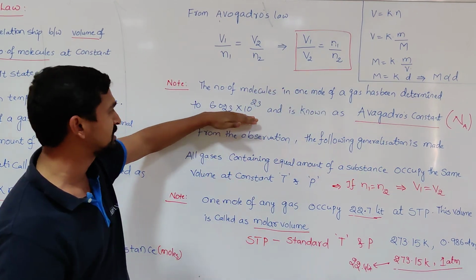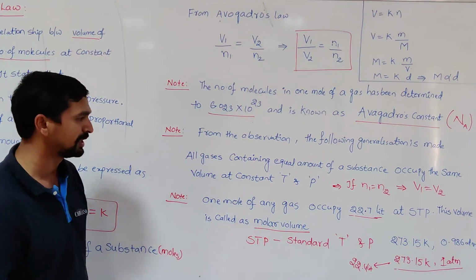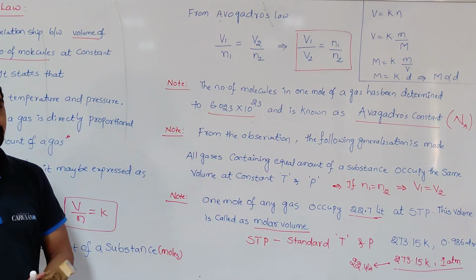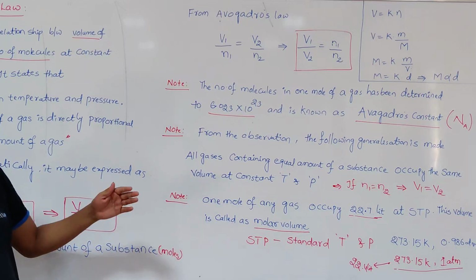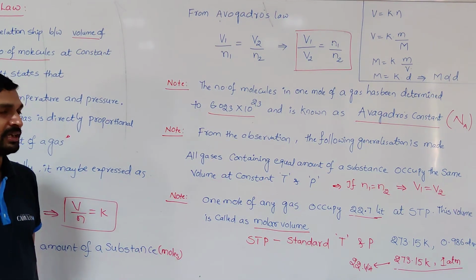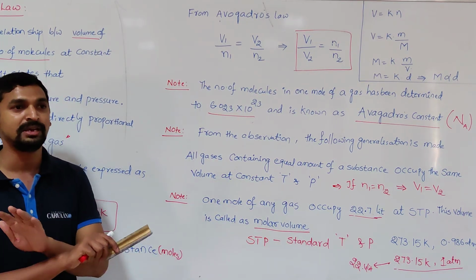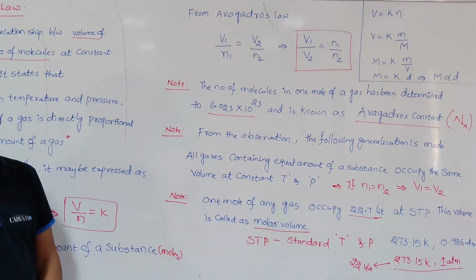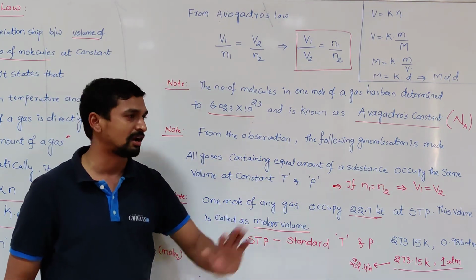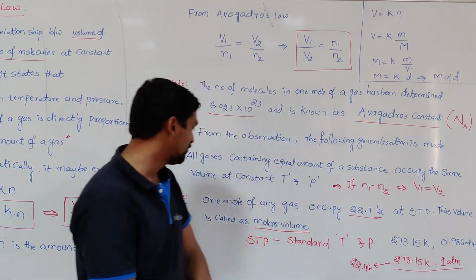So how do you get this number? We can learn how to get it in the next stoichiometry chapter. And the third one, from this statement one more generalization is made. Whenever gases contain an equal amount of substance, the volume occupied by those gases will also be the same at the same temperature and pressure. That means equal volumes of all gases contain an equal number of moles. That is, if N1 is equal to N2, then V1 is equal to V2.